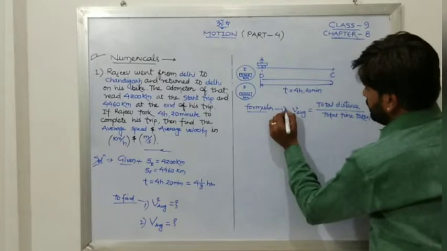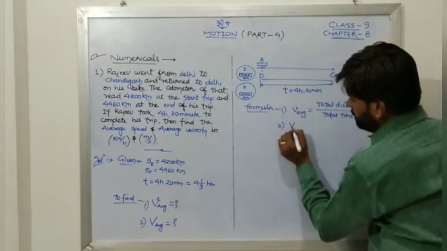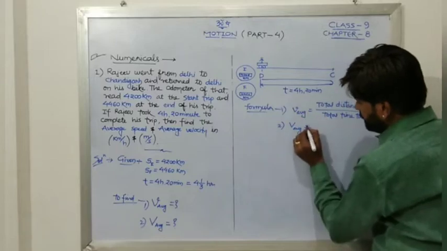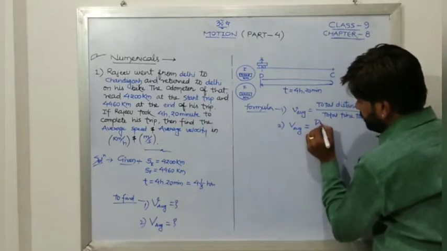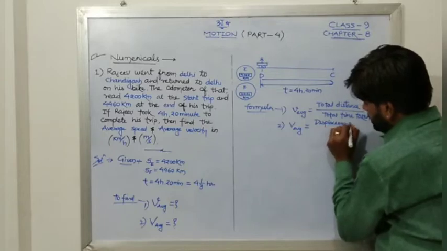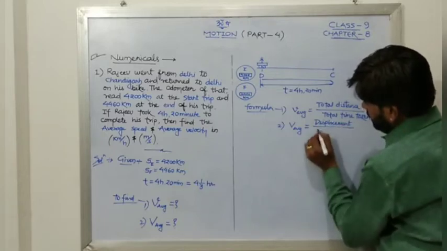So this is the first one, and second one is average velocity. Average velocity, as we have already seen, is displacement upon time taken.